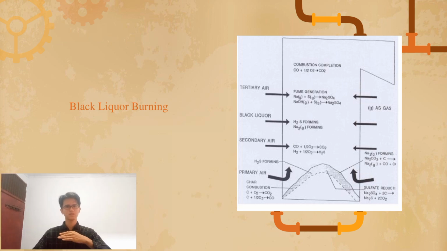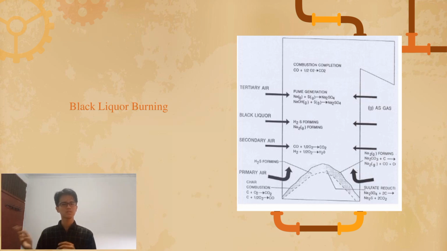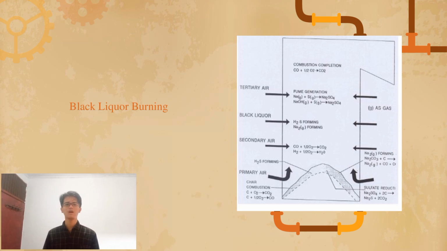The lowest air level is called primary air. Primary air enters close to the hearth from all four walls. The second is secondary air, which is located on two walls or all four walls, and there may be more than one level. And then the tertiary air level is introduced above the liquor guns, normally in either a two-wall interlaced pattern or concentrically. I think that's all from me. I will give it back to the moderator. Thank you.